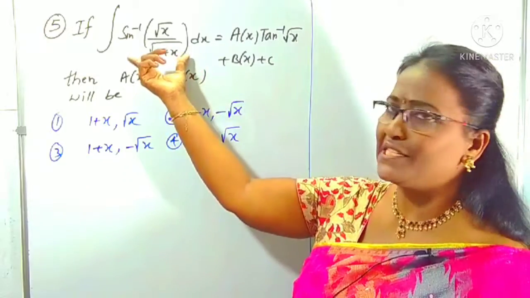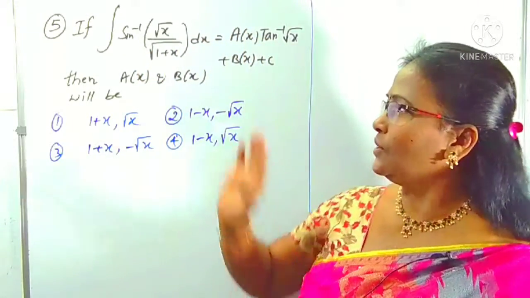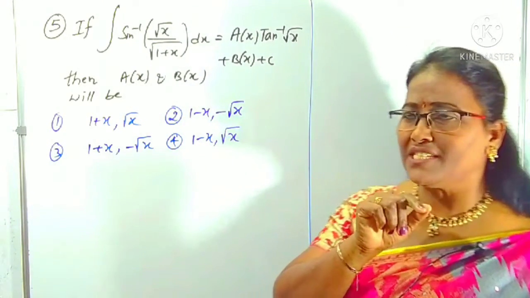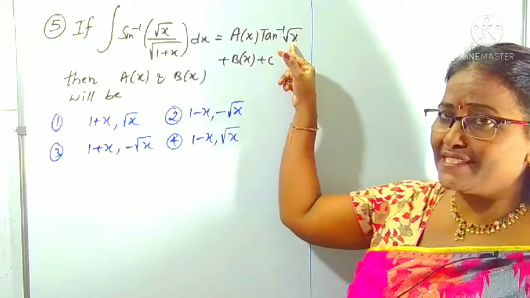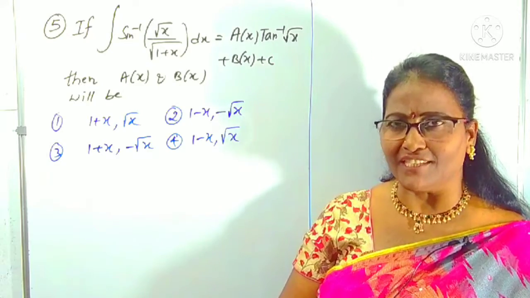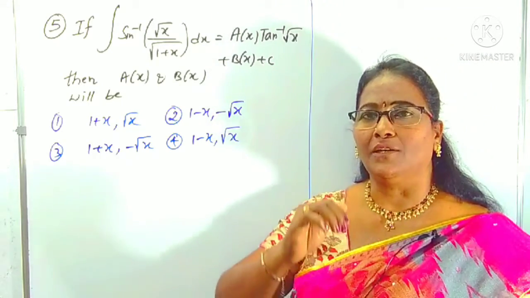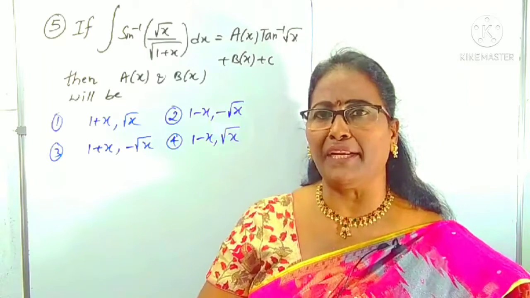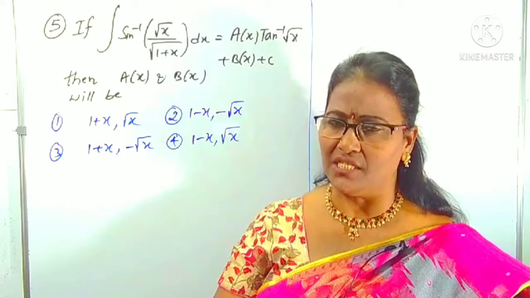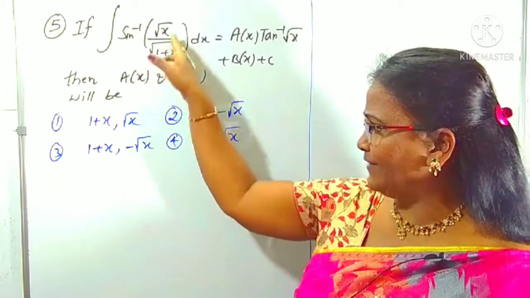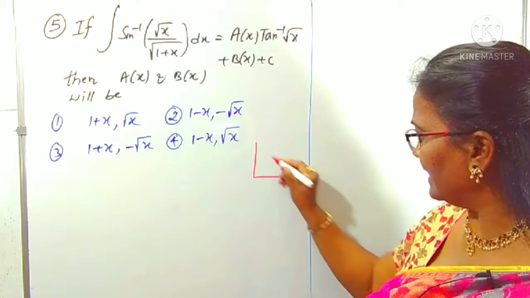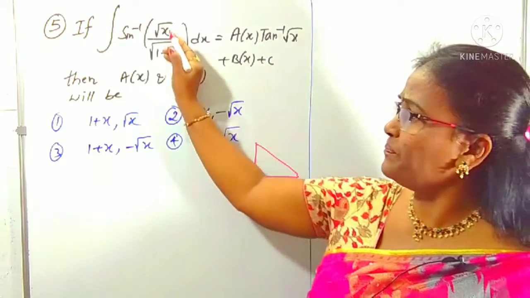We have to find this integral and compare with the RHS. On the RHS, one trigonometric function is there: tan inverse root x. So there is a chance to convert this sine inverse into tan inverse. I have already given tips and tricks for inverse trigonometric functions, derivatives, limits. How can you reduce one inverse function to another? Sine inverse we can think of just like sine, and prepare a triangle.